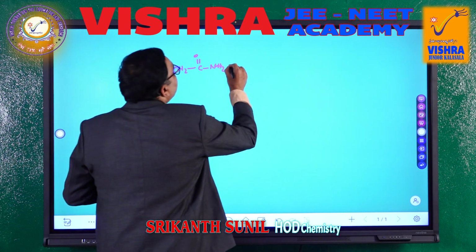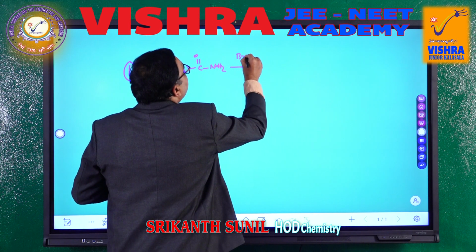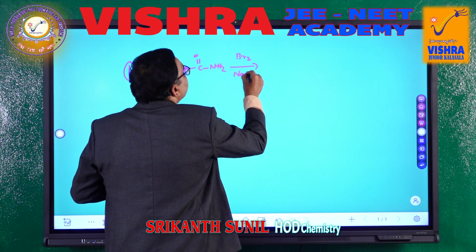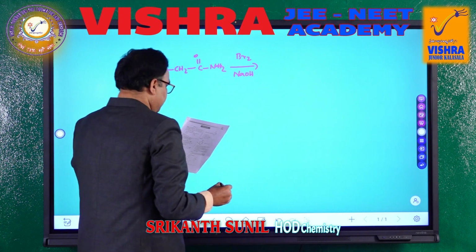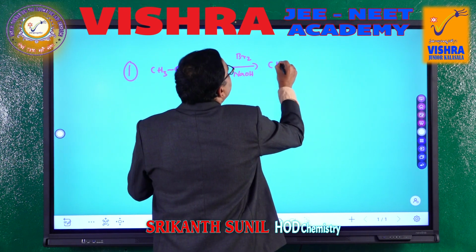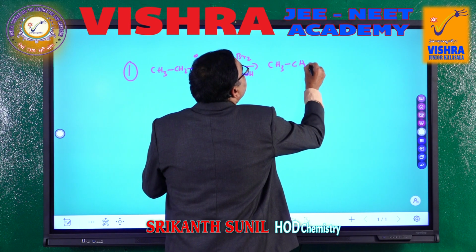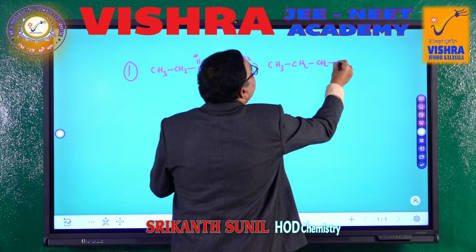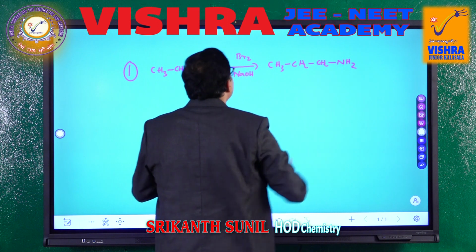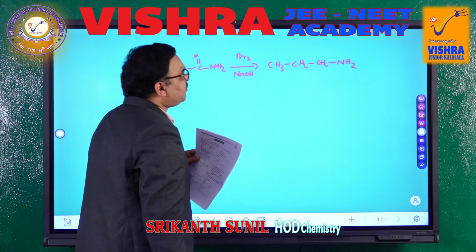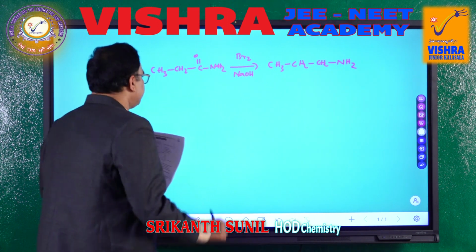So, to this we are doing bromination, Br2 in the presence of NaOH, and then we will get CH3 CH2 CH2 NH2. This is an amine. So, we are converting an amide into amine. That is the first option.